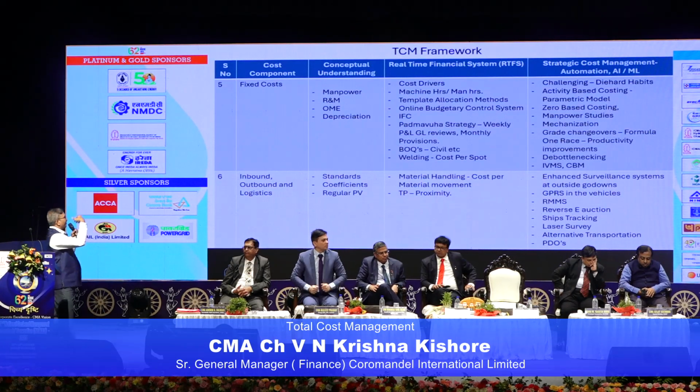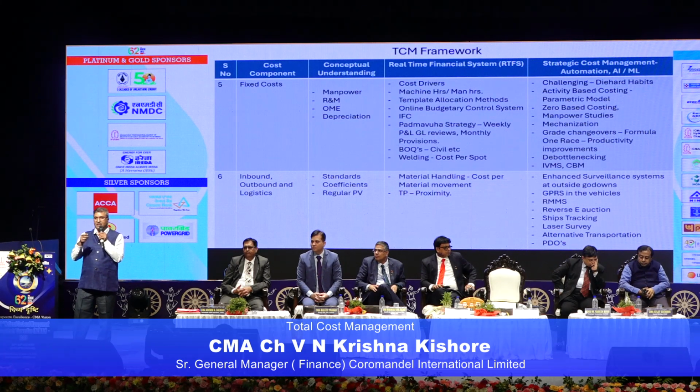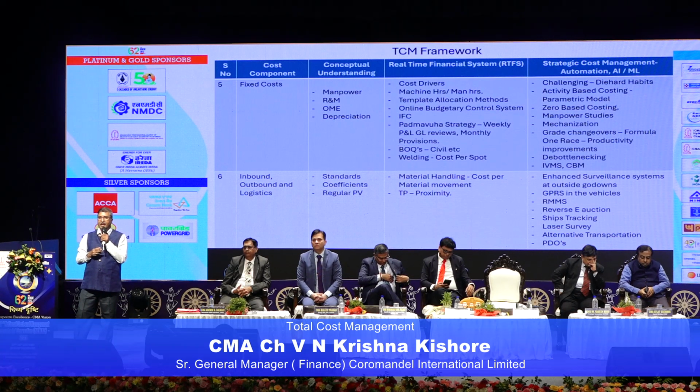And coming to this final bucket, which is the strategic cost bucket, there are some examples I will tell you, challenging the die-hard habits. I will tell you an example from when I was at Pfizer. It was a greenfield project. At that time, each floor had 2 to 3 persons to serve the water and the chai, and his job was only 8 to 9 o'clock. Later he just sits outside or in the pantry.